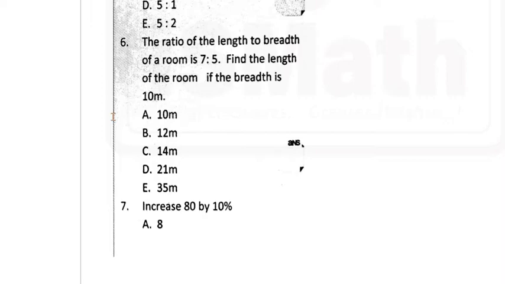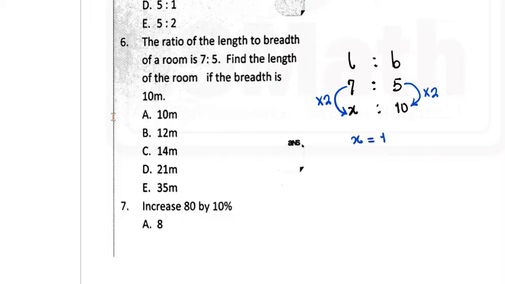So let's take this ratio. The ratio of the length to breadth is 7:5, and you're asked to find the length. Let's call that x, if the breadth is 10. So what we'll do is just a quick inspection. 5 became 10 by multiplying by 2. By the same proportion, 7 will become 7 times 2, so it will be 14. So x is equal to 14 meters. The answer here will be option C.